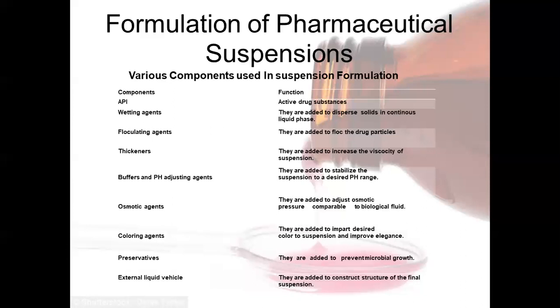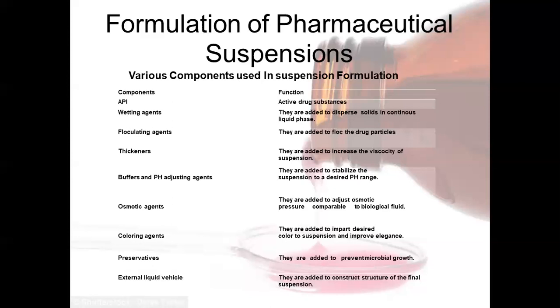Number one was natural polysaccharides, under which gum acacia, tragacanth, starch, and sodium alginate were there. And number two, semi-synthetic. The following cellulose derivatives are used as thickening agents under semi-synthetic agents: methyl cellulose, sodium carboxymethyl cellulose or sodium CMC, and microcrystalline cellulose.